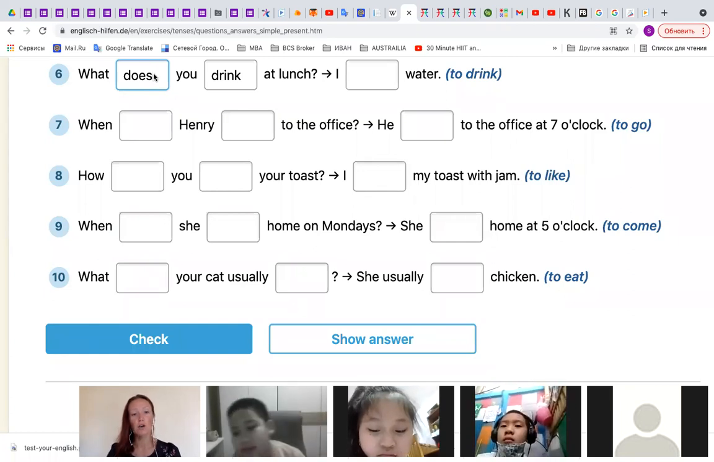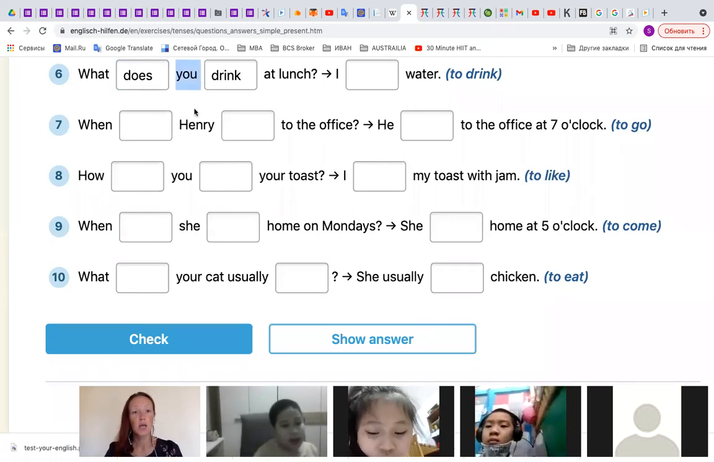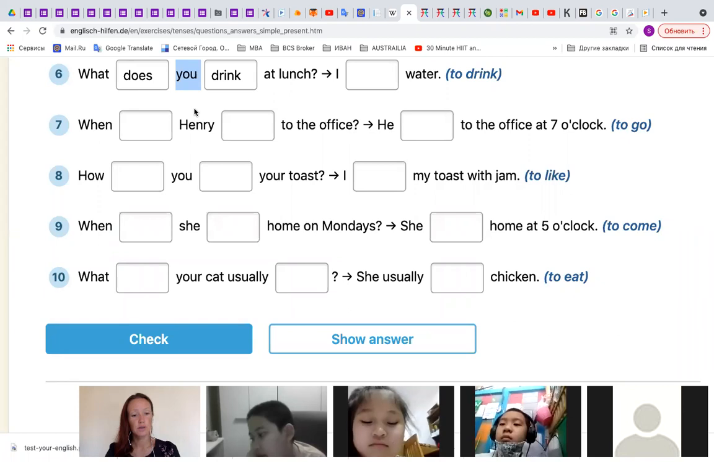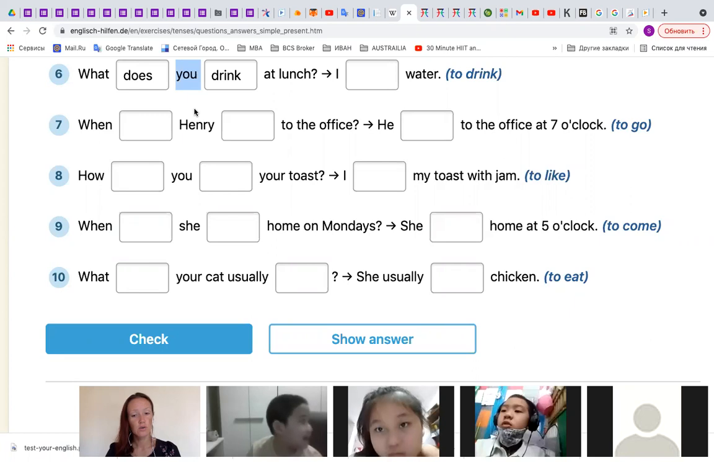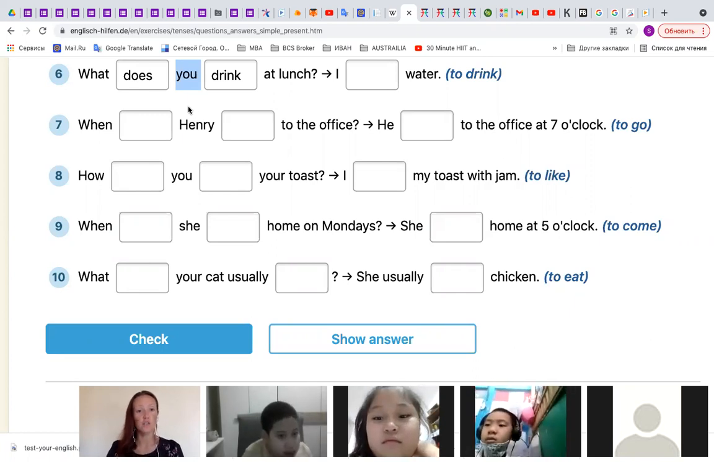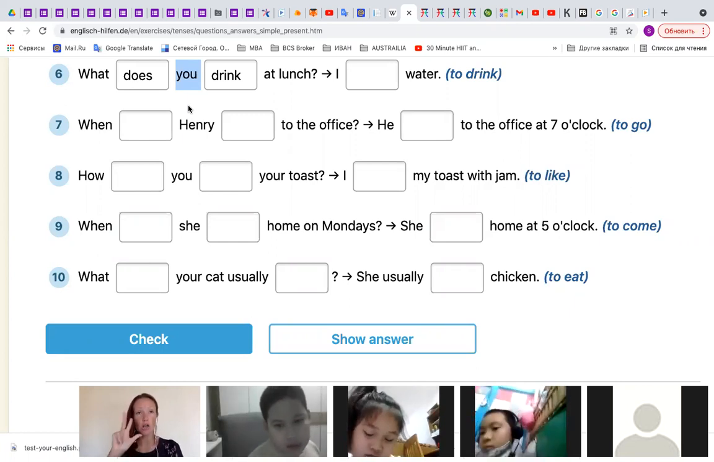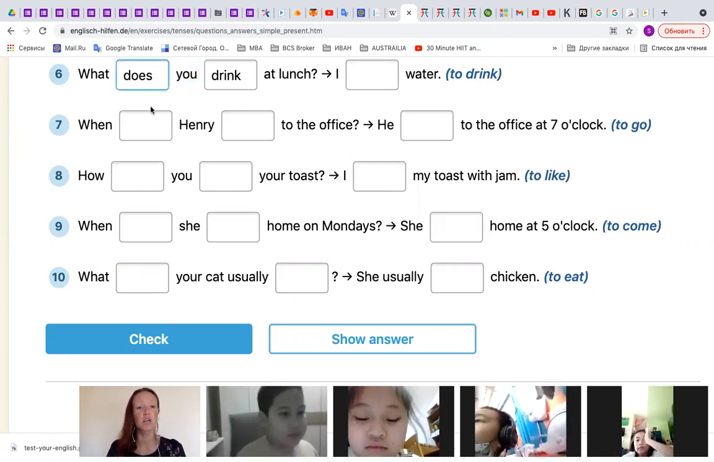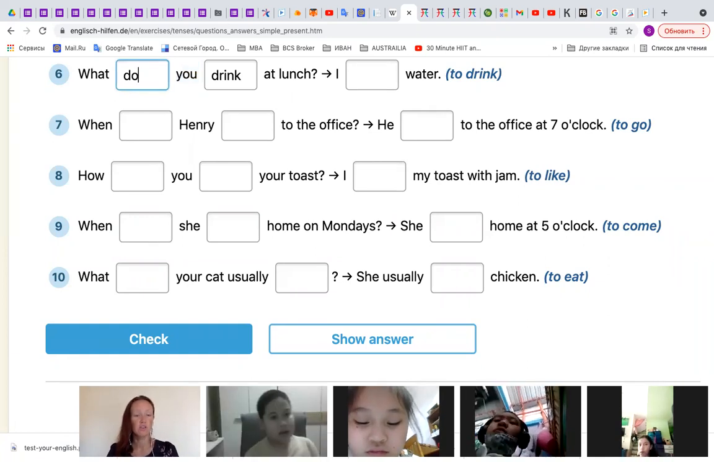Angie, what pronoun is it here? Read this word. You. Yes. With you, can we use does with you? Angie, yes or no? No. No, of course, because does we use only for he, she, it. Only 3 pronouns. With all others, so then what should we use here, Angie? Do. Very good.